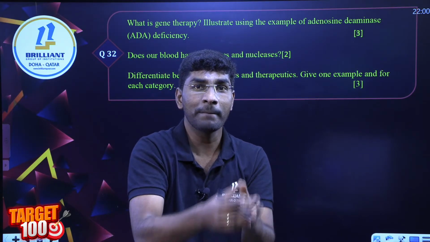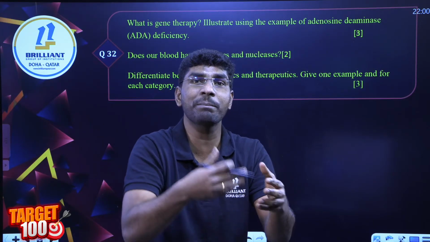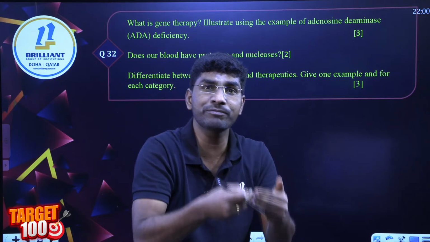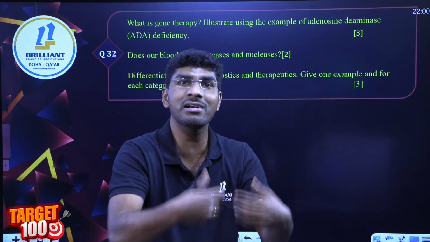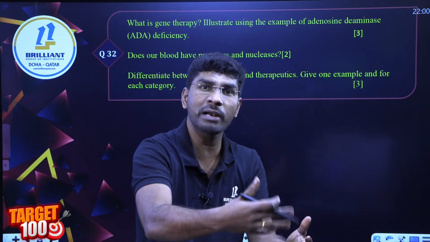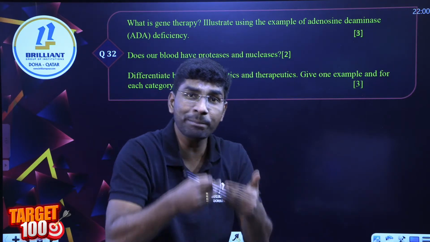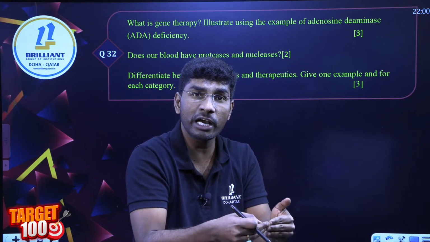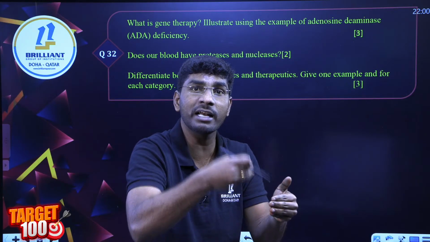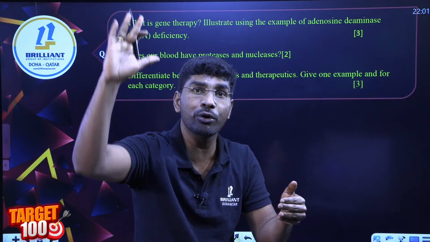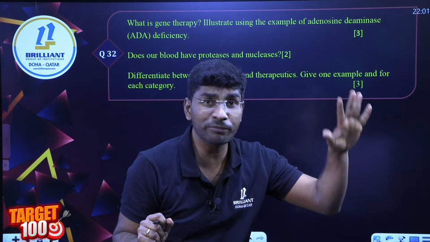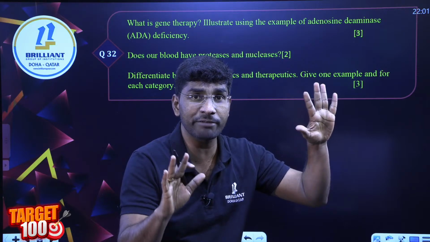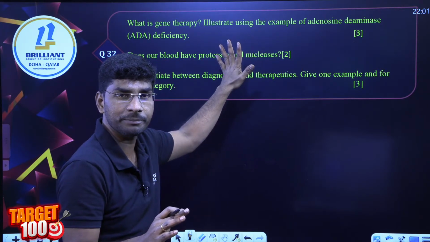them functional. But this process will not give a permanent cure, because the lymphocytes are not immortal. They are mortal. They will die within 15 days or 1 month. So to get a permanent cure, gene therapy is done in bone marrow cells at the early embryonic stage. A lot of gene therapy questions are going to come, my dear students. So be careful. This is a very simple question.